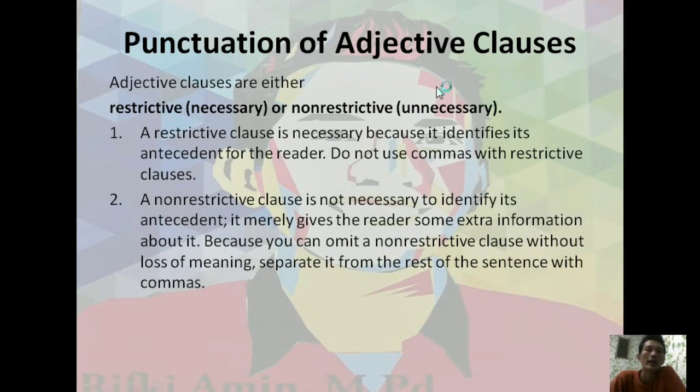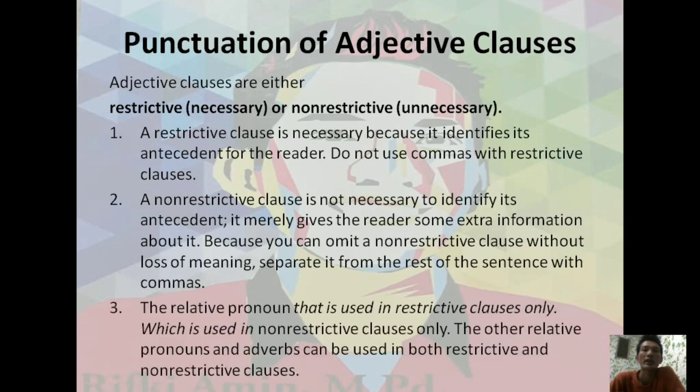Look at how to use the punctuation of the adjective clause: restrictive, necessary, and non-restrictive, unnecessary. The relative pronoun that is used in restrictive clauses only, and which is used in non-restrictive clauses only. The other relative pronouns and adverbs can be used in both restrictive and non-restrictive clauses, like who, whom, where, when, and so on.